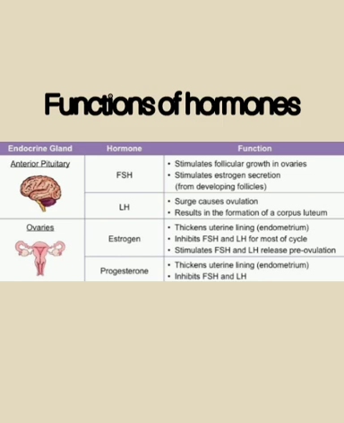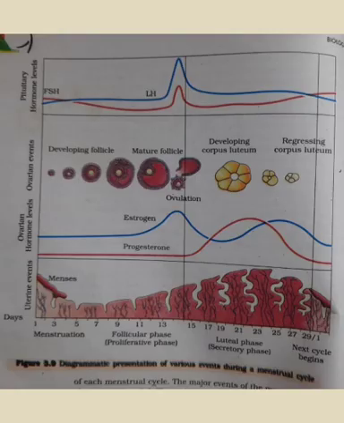And progesterone thickens the uterine lining, that is the endometrium, as well as it inhibits FSH and LH. So in the next picture, I shall explain to you the role of these hormones in the different phases of the menstrual cycle.